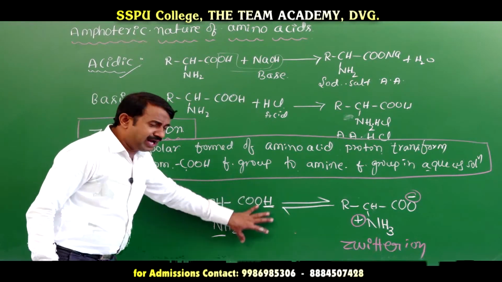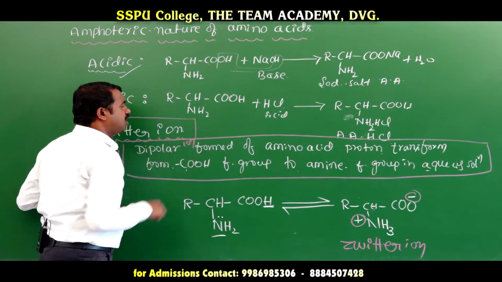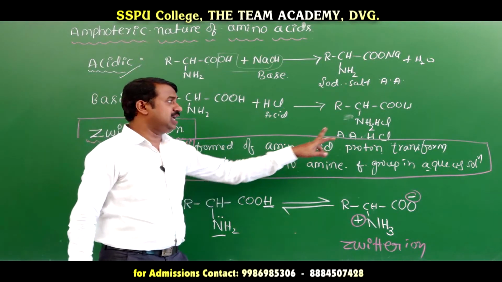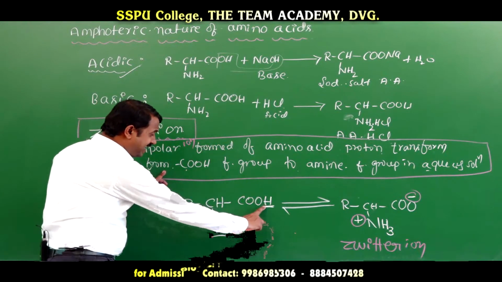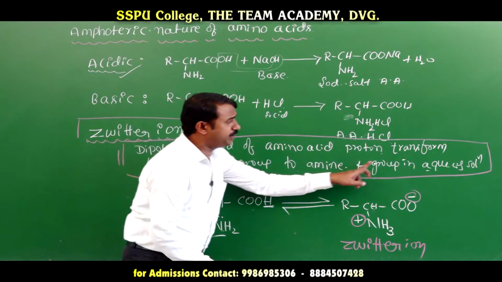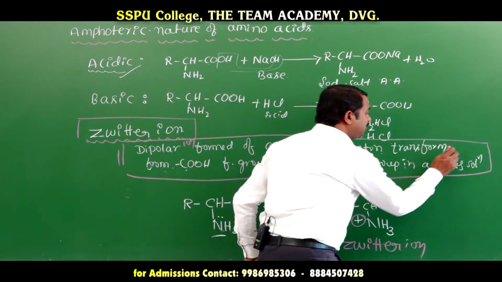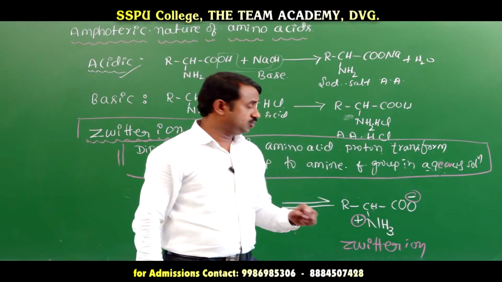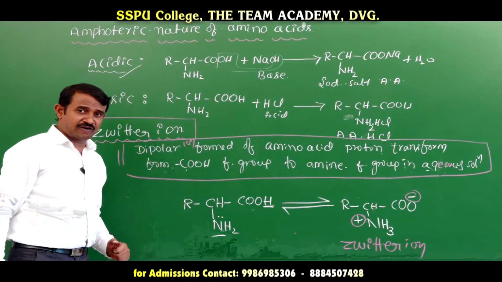The dipolar ion formed from an amino acid, when the proton is transferred from the carboxylic acid to the amine functional group in an aqueous solution, is called a zwitterion. This is the general formula.